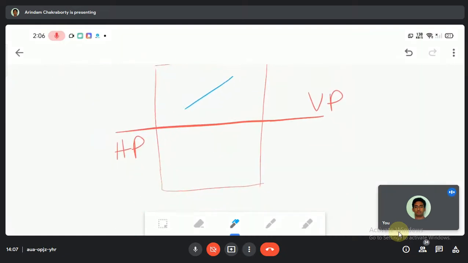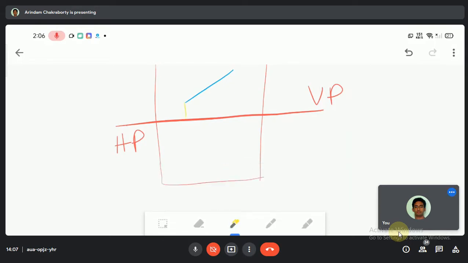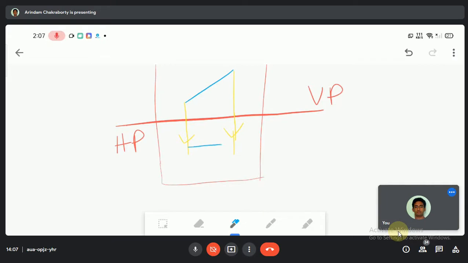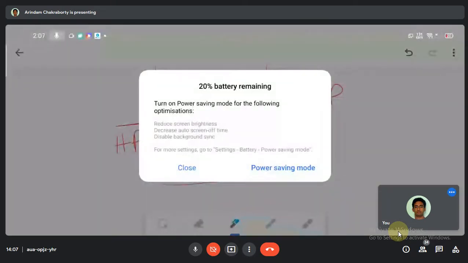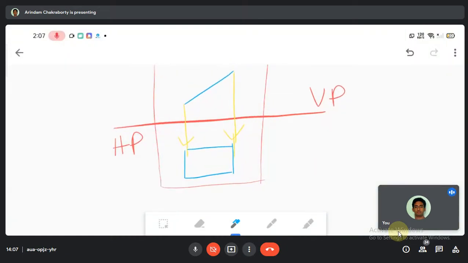So you have to draw in this manner only. Let us write it as A dash, B dash, C dash, D dash.